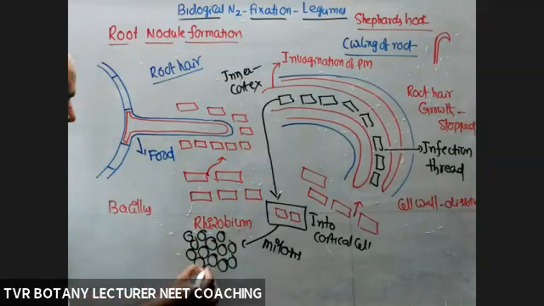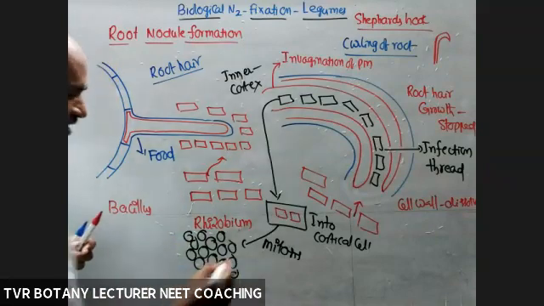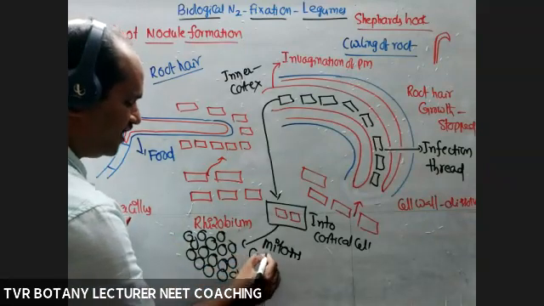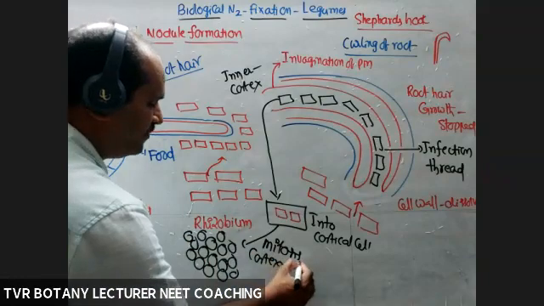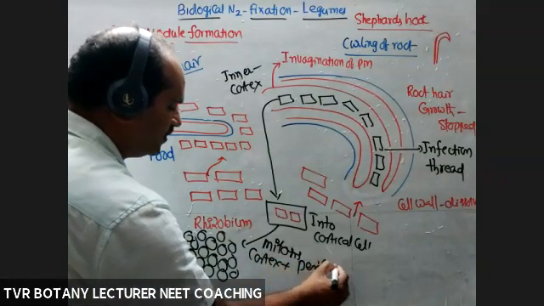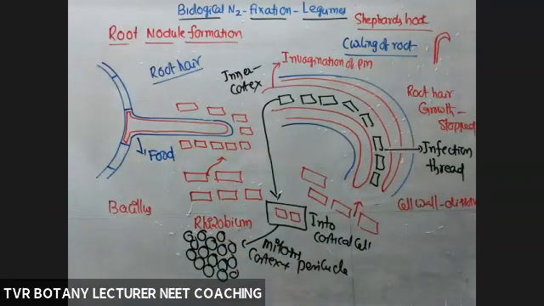Not only cortical cells, the innermost cortex plus the pericycle also. Pericycle and inner cortical cells are involved in excessive cell division.